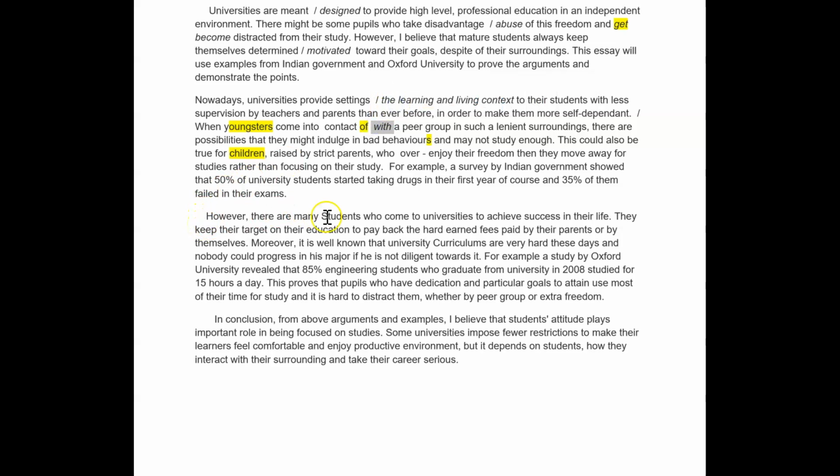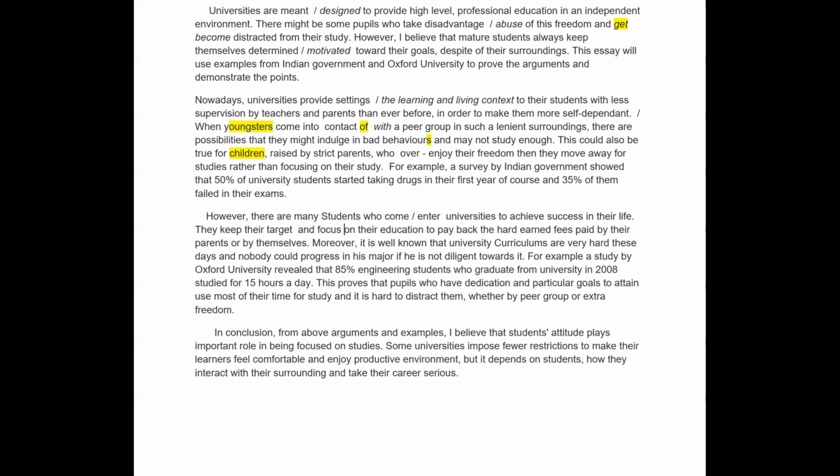However, there are many students, no capital, who come to universities. We can improve on that. So every time you're writing a little word like get, come, go, upgrade on that. Who enter universities. So if I have enter, I don't need to. Enter universities to achieve success in their life. Absolutely. They keep their target on their education to pay back the hard-earned fees paid by their parents or by themselves. Okay. They keep their focused target, or target and focus, if we can just add a bit of language, on their education.